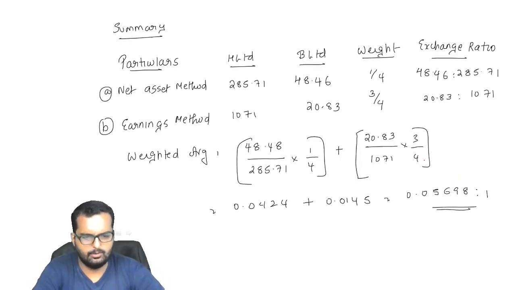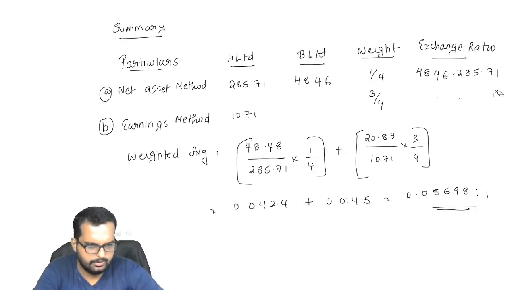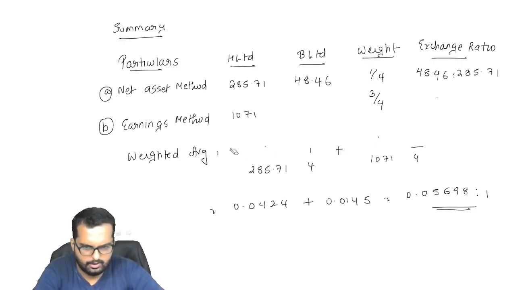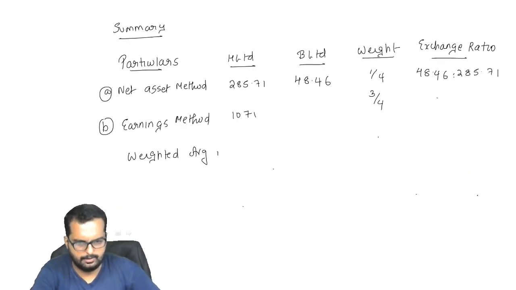Alright, I'll go to the next page now. So here also the numbers will change. This will change. So this will also change. Hence all this will change. Alright. Okay. So here the number will be 192.31. So the ratio will be 192.31 is to 1071.